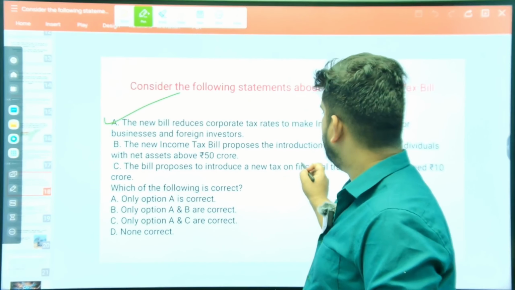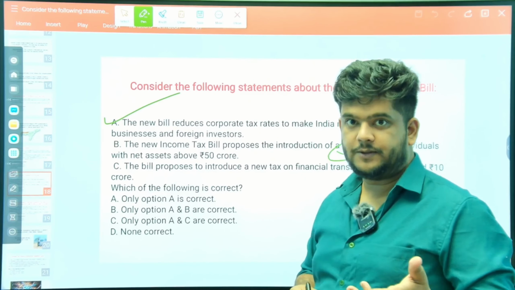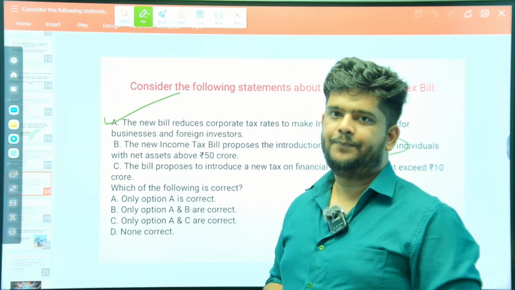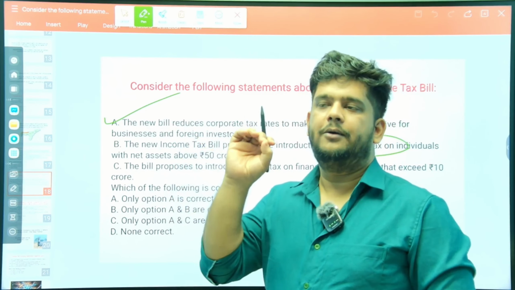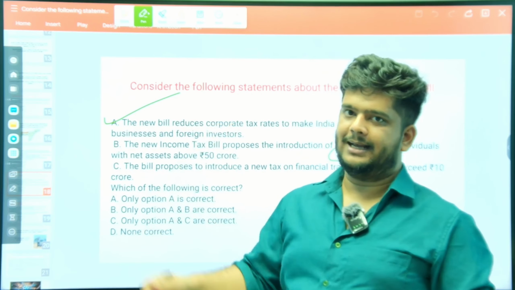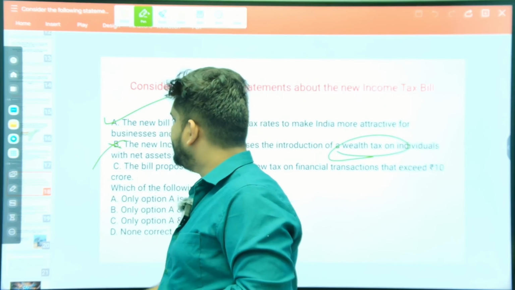No, there is nothing called wealth tax. This was much more in the news during the election, right? When today's opposition leader was talking about wealth tax. So this statement is incorrect.